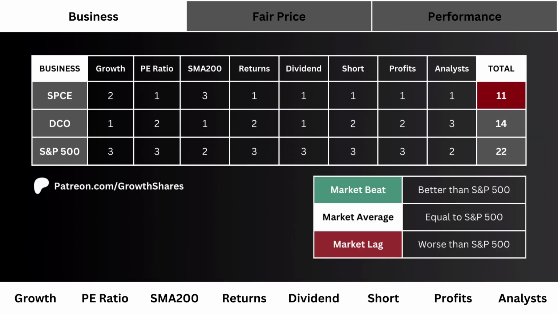So after going through all our business metrics, what you see here is the total score for all 3 stocks. The higher the score, the better the business of the 3. If the company has a higher point total than the S&P 500, it's a market beat, and that's the preferred outcome.